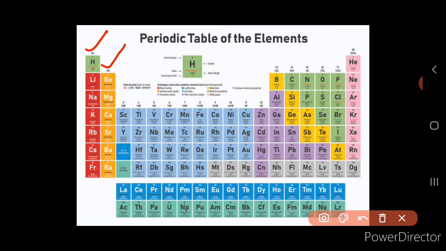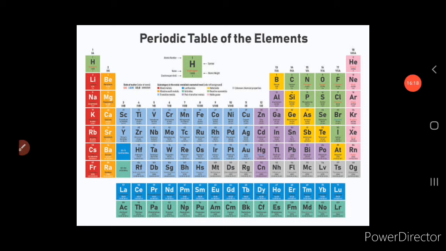Now if you see the elements of group 2, they are also metals. When they combine with oxygen, they form oxides, and in the early days these oxides were called earths, right? When these oxides dissolve in water, they also show basic, that is alkaline, properties. So these elements are called alkaline earth metals.